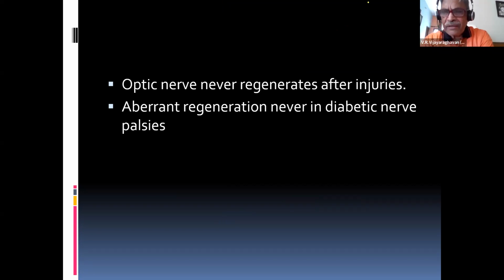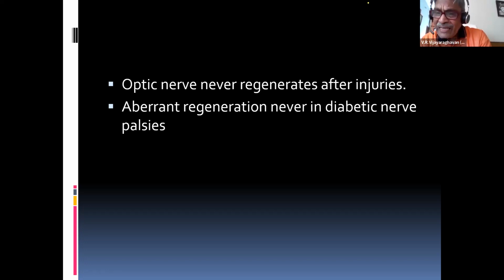Now, one more point. When you take the optic nerve, everyone knows it's a misnomer. The optic nerve is not a nerve. It's only a white fiber tract connecting the second order neuron, like ganglion cells in the retina, and the third order in the lateral geniculate body, LGB. So it's only a white fiber tract. When it is damaged, it cannot regenerate.